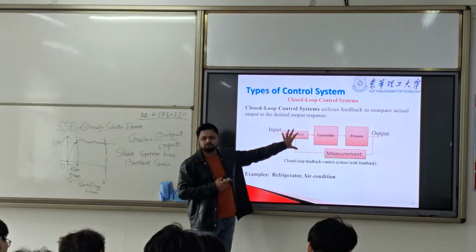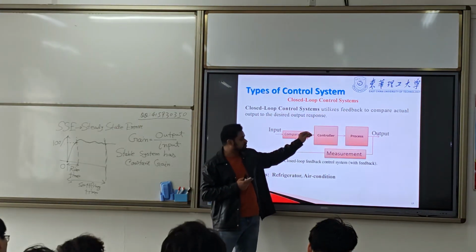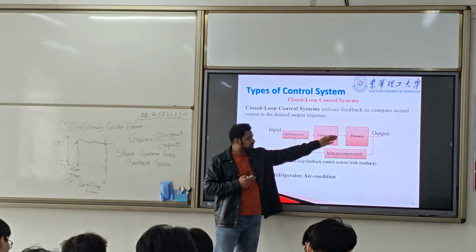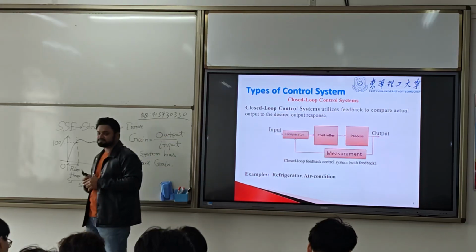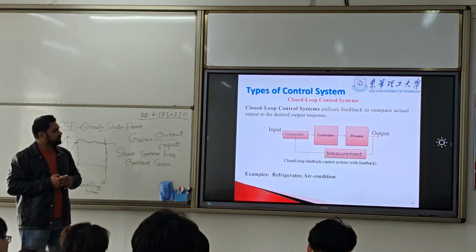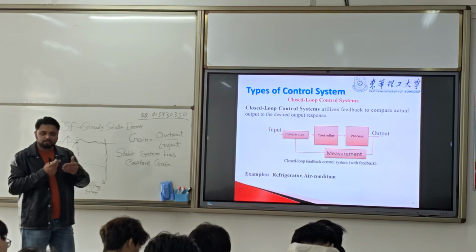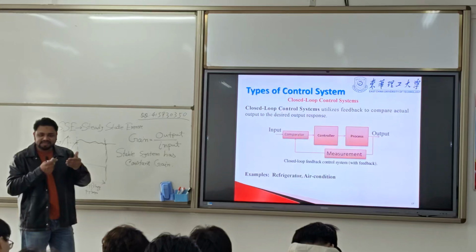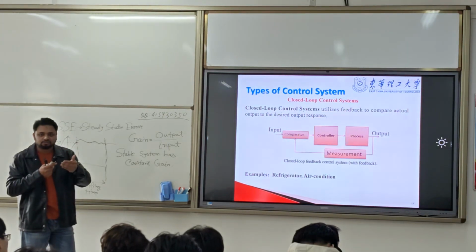The comparator compares the input and this measurement, and then sends the error to the controller, and the plant processes it and provides the output. So a closed loop system utilizes the output again and again all the time, and it will reduce the error.